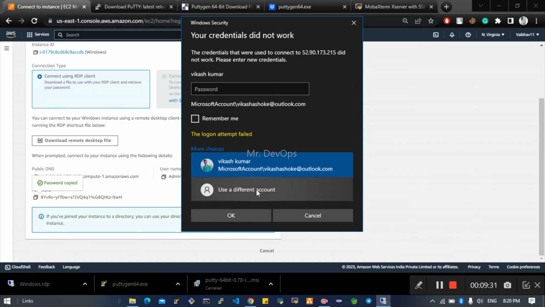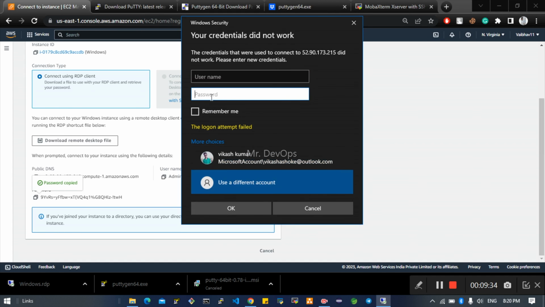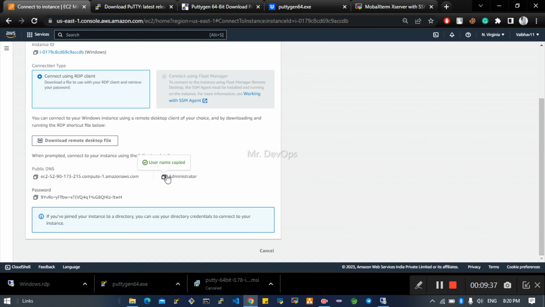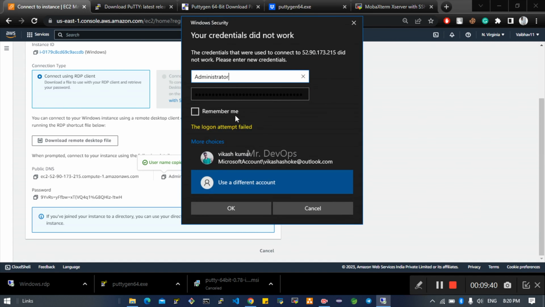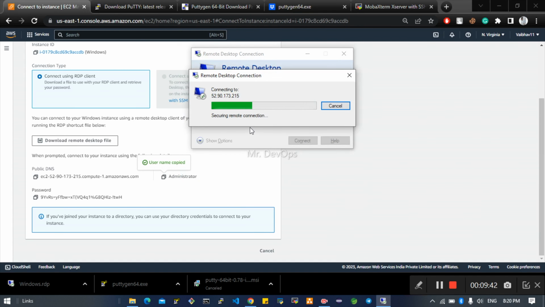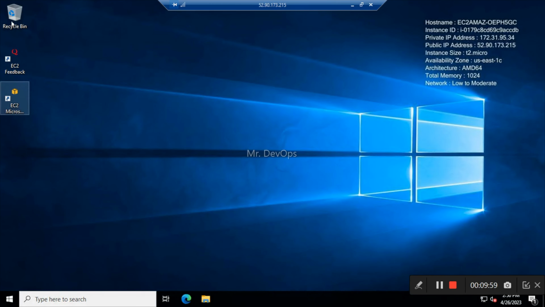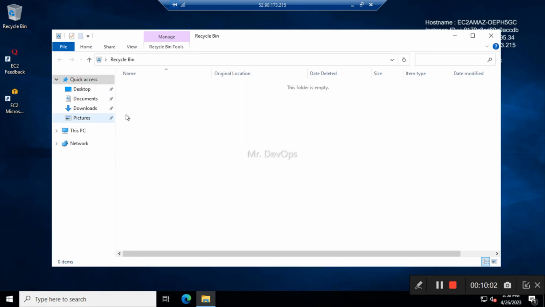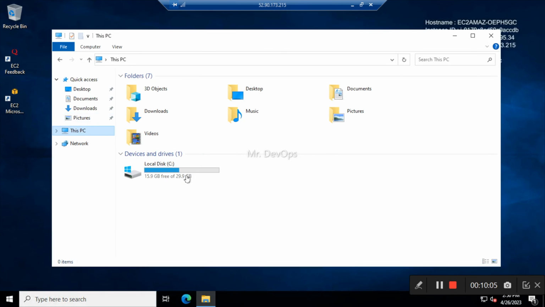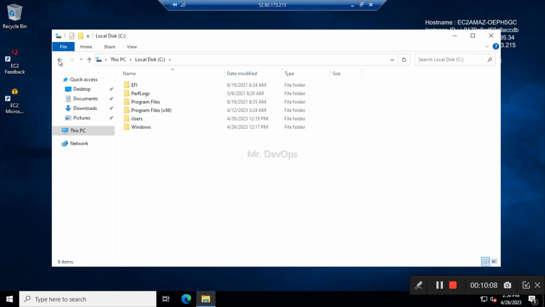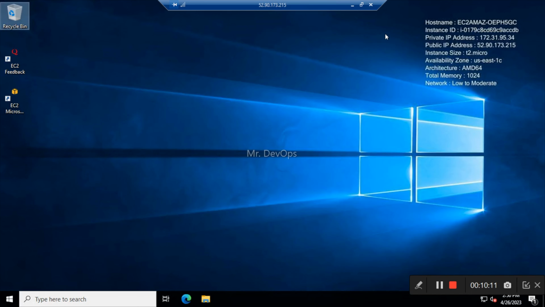Correct. Just go to more choices, use a different account. Here you have to provide the correct username. Just provide that. Now just hit on OK. So this time you can see I got this certificate one. I will just approve this, and you can see it has started configuring the remote session. And once this is up, we will be able to access the dashboard. Correct. So let's get back to the session.